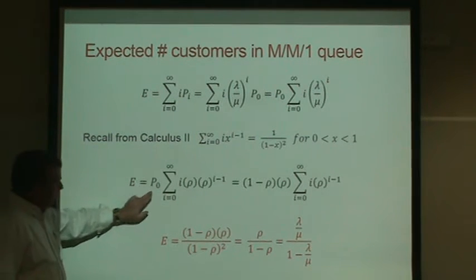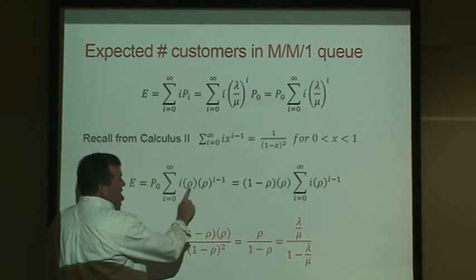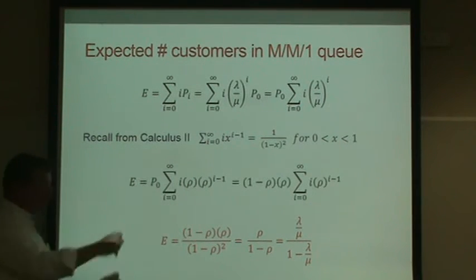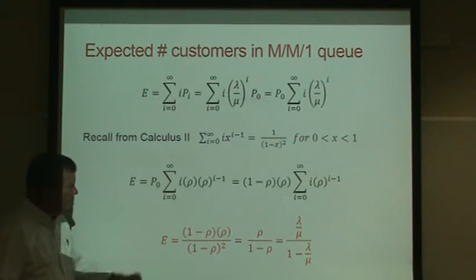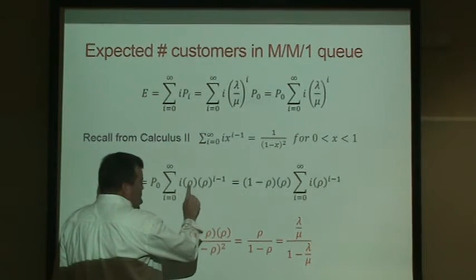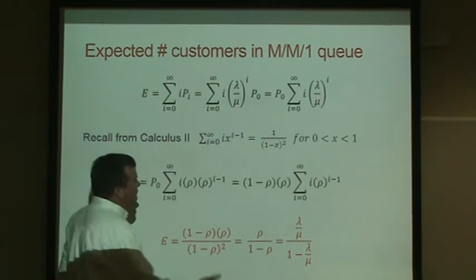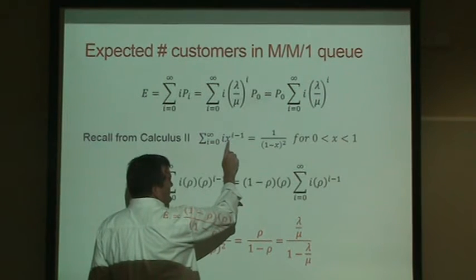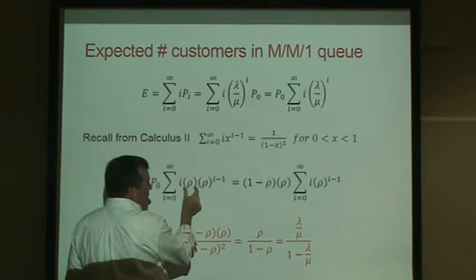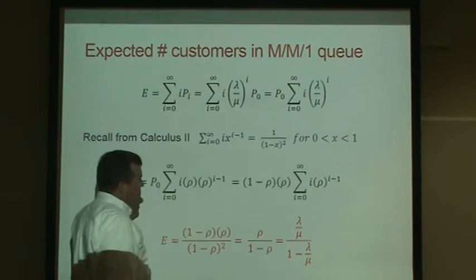So the expected value, we factored out the P0, is the summation of i. I'm now using rho instead of x. x from calculus, rho from queuing theory. Rho is a number between 0 and 1, so we're okay. And instead of having i times rho to the i, I factored out one rho because I wanted to fit it to this i times x to the i minus 1. So I factored one rho out, and I'm going to move that one outside of the summation sign too.